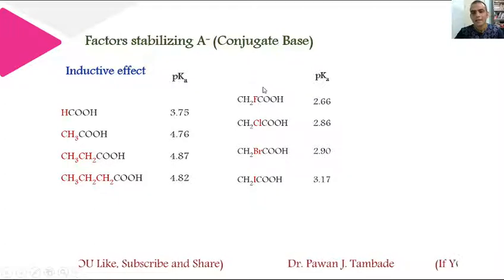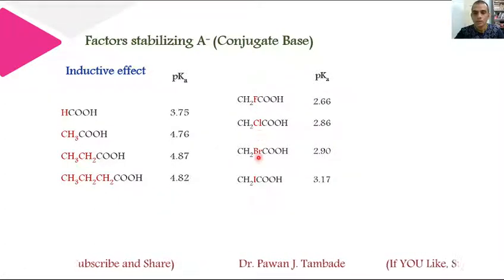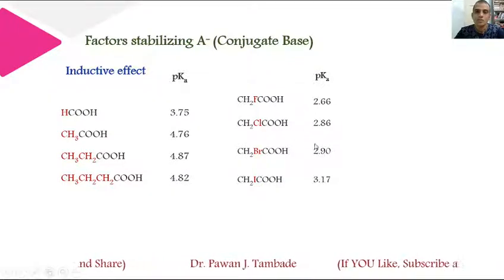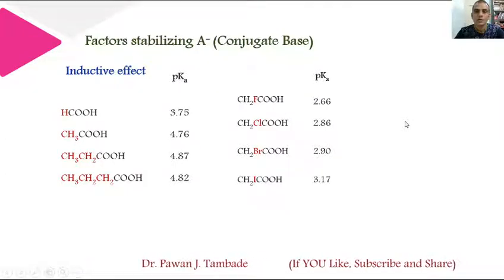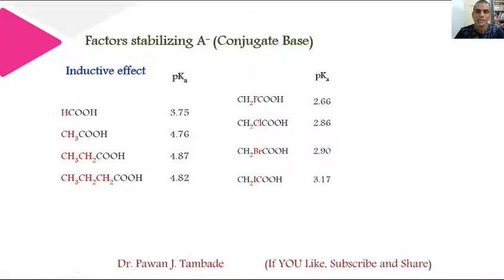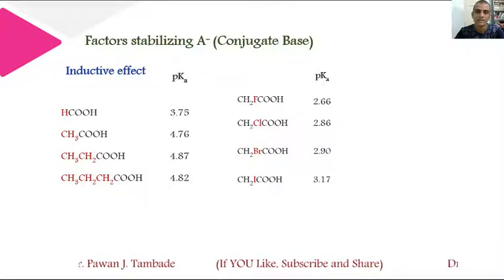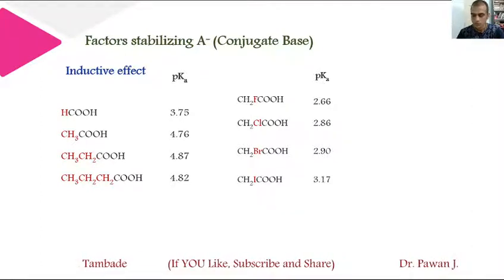The reason behind that is fluorine is more electronegative as compared to chlorine, bromine and iodine, and thus after formation of the conjugate base of this acid, fluorine shows a comparatively stronger tendency to stabilize the negative charge present on the conjugate base, and thus it helps in enhancement of the acidity of the molecule.